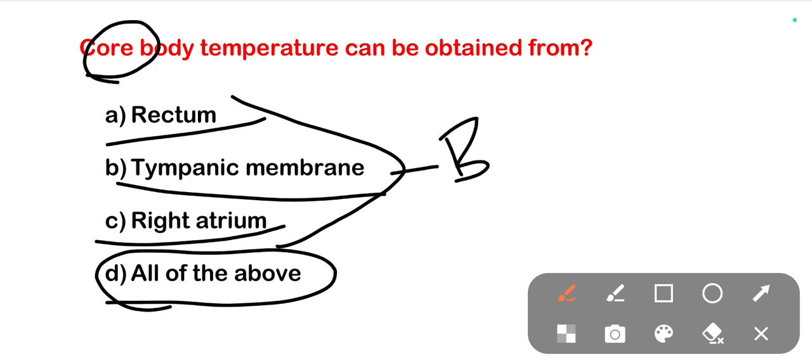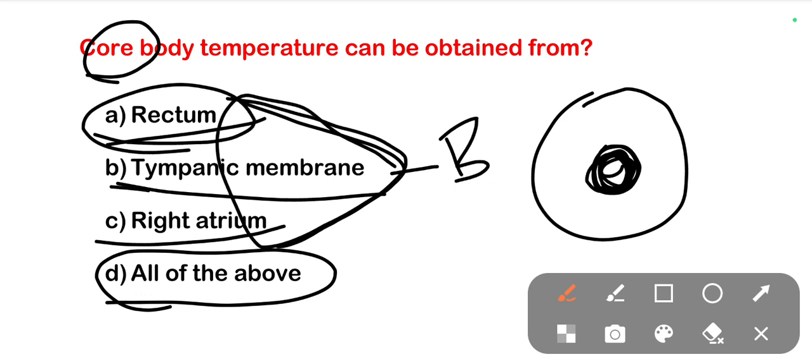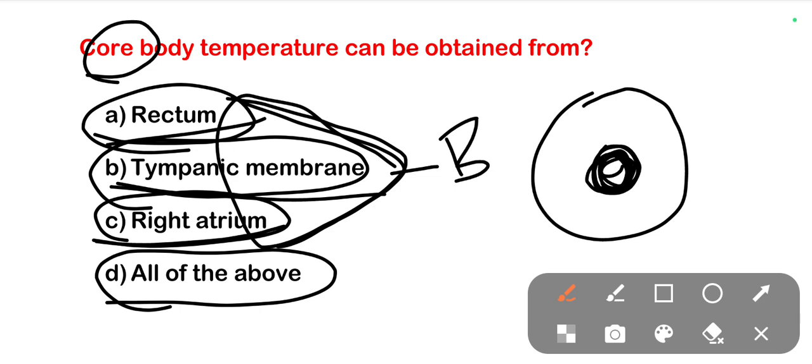Core temperature is nothing but the temperature inside the center of the body. So we can take the core body temperature from the structures closely related to blood vessels. These are the rectum, tympanic membrane and the right atrium. So we can get the core temperature.